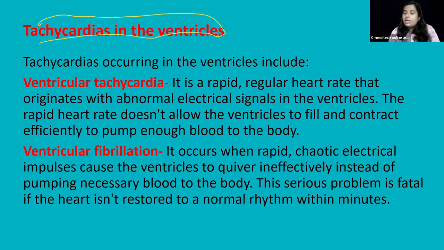So the abnormal electrical impulses are damaging the ventricular muscles, so the ventricles won't be able to function properly. The heart will beat so fast that it won't allow the ventricles to fill with blood during the diastole. Because of that, the blood pumping will be very much reduced and the cardiac output will be reduced. So the patient might collapse or faint, and dizziness will be there. That is ventricular tachycardia.